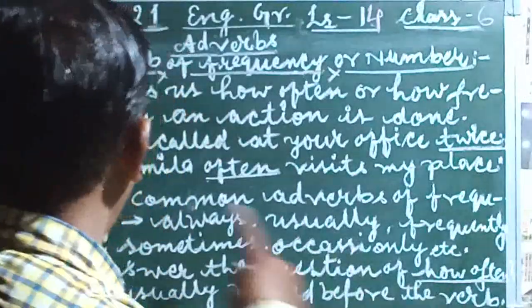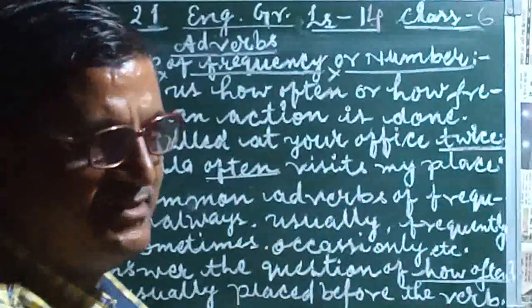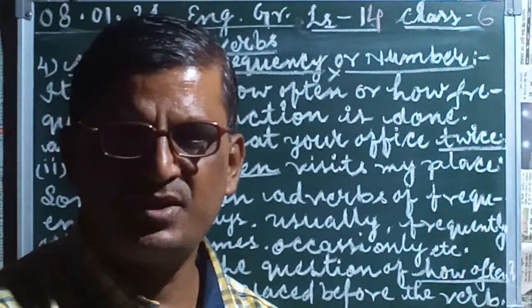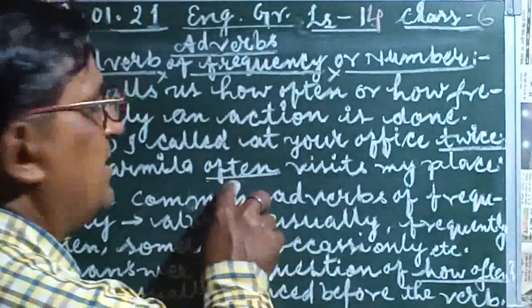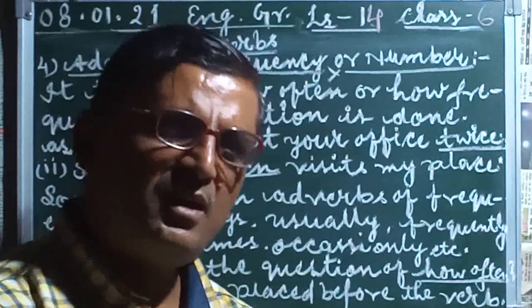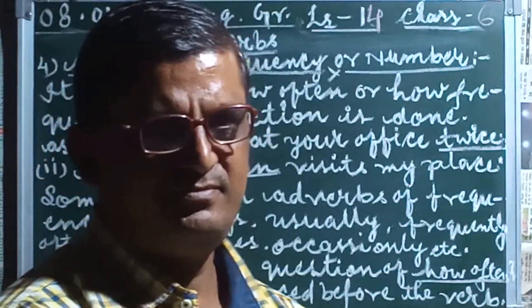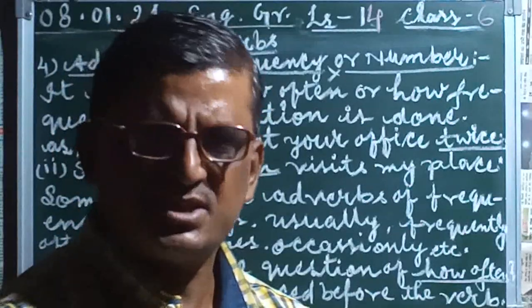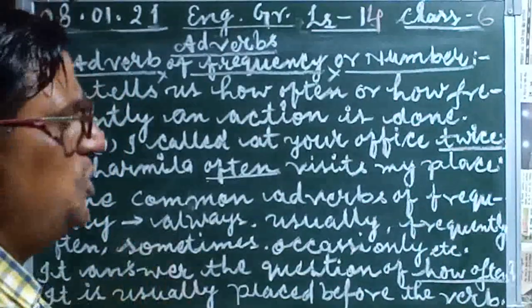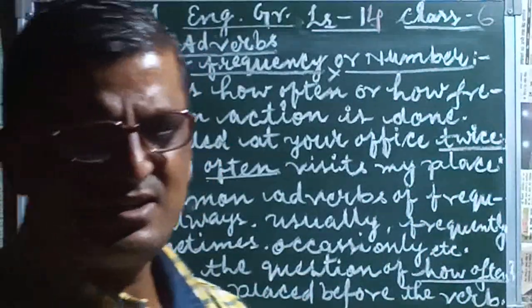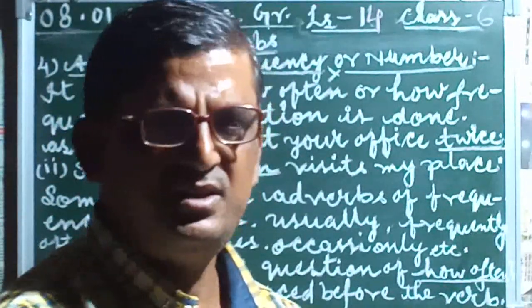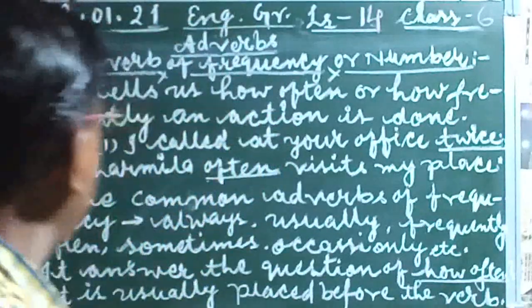We can write "Sharmila visits my place." This is also a sentence, but how many times? It is not confirmed. But when we write often, this word describes several times. Meaning we can say aksar, just like in Hindi. There are several examples we can write here. I have taken only two examples. In the book also more examples are given. You can refer to the book also. You can read it also.